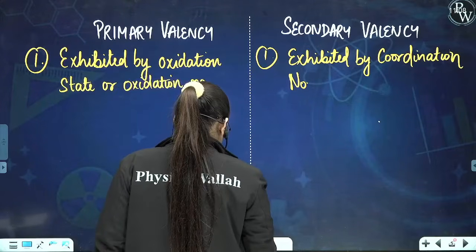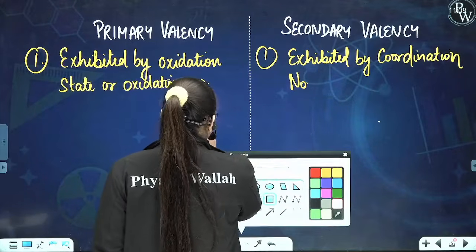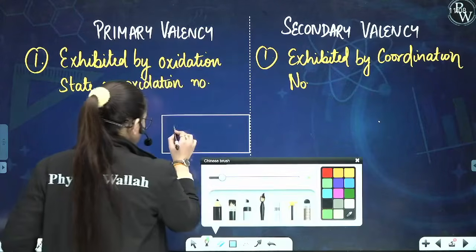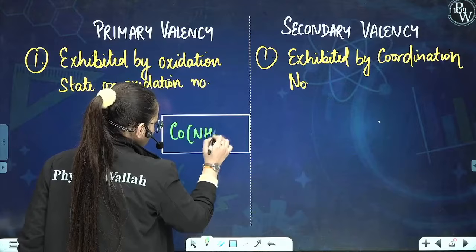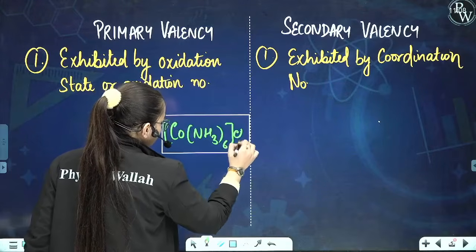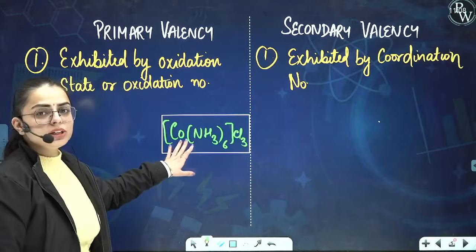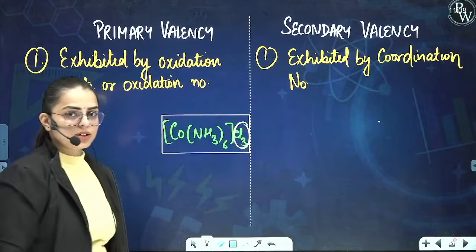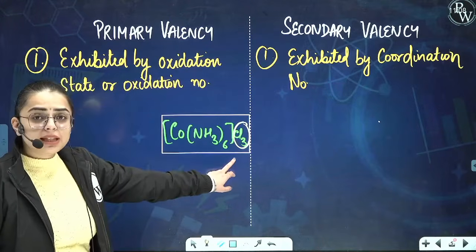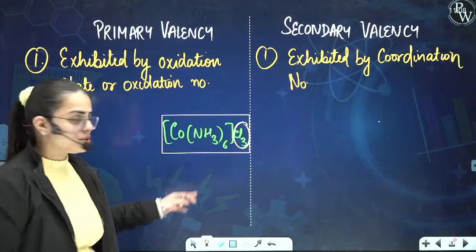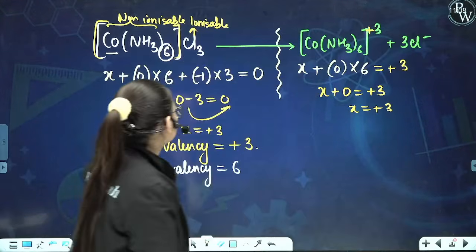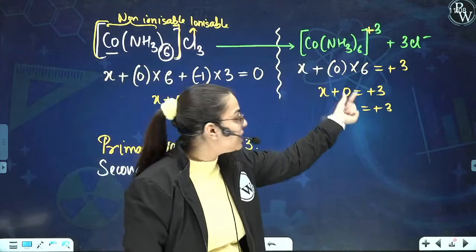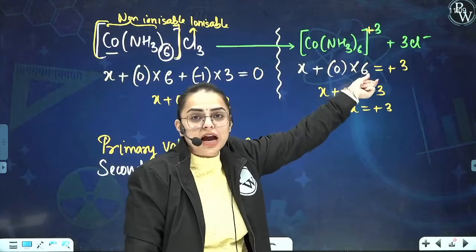Okay. I am writing the same compound over here. It is Co(NH3)6 and then we have Cl3. Now see over here, if I talk about the ionizable ions, which are the ionizable ions? Ma'am, this Cl3 are the ionizable ions. These ionizable ions are responsible for calculating the oxidation state. You have just calculated the oxidation state over here. See, with the help of the Cl3, you generated a charge on it as +3 and you calculated the oxidation state with the help of this charge.